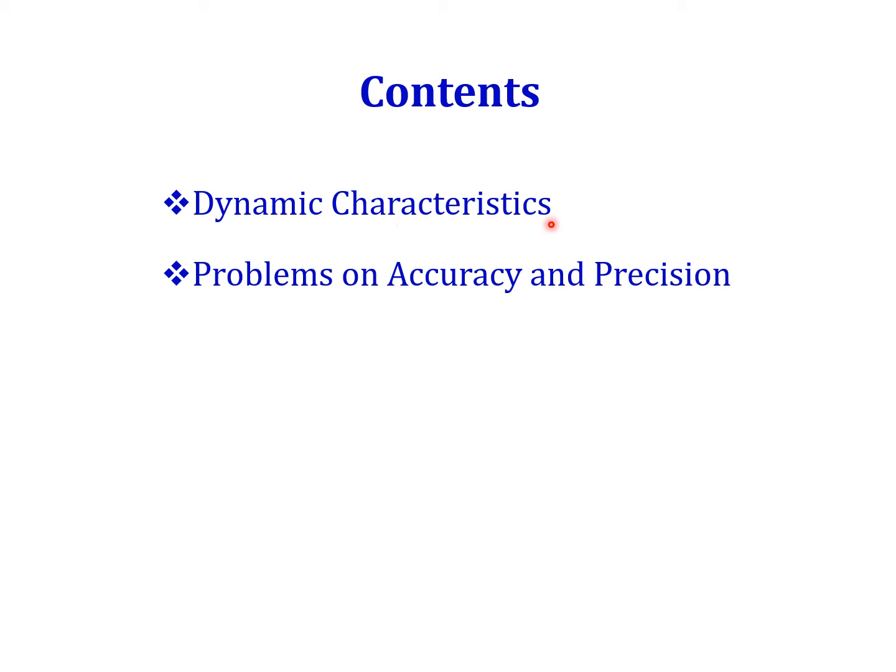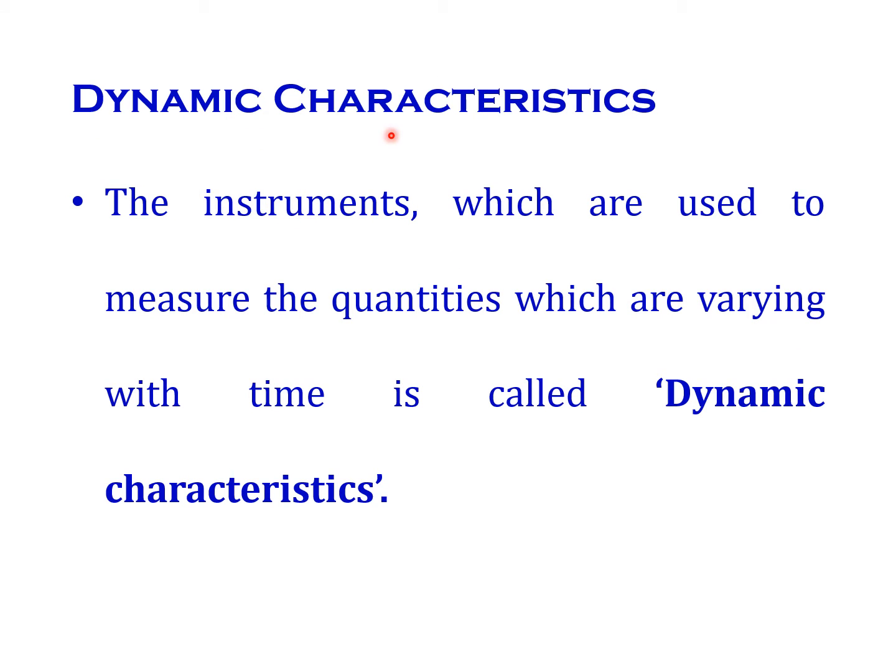Today we can see dynamic characteristics and then problems on accuracy and precision. First thing is dynamic characteristics. How will we define dynamic characteristics? They are the characteristics of instruments which are used to measure quantities which vary with time. So this one we can call dynamic characteristics.